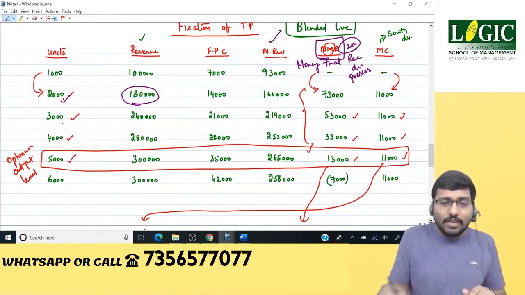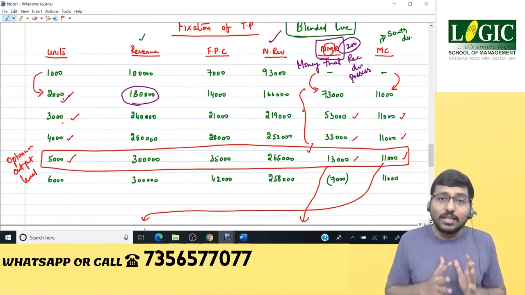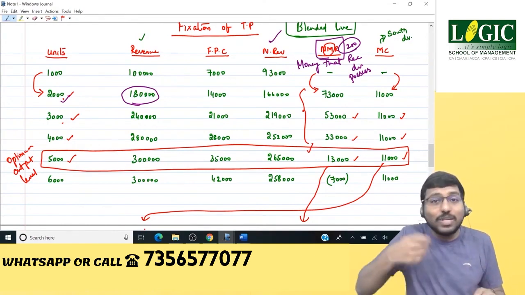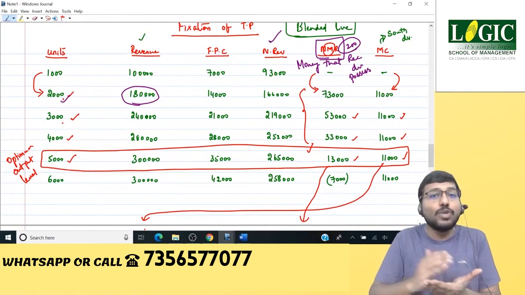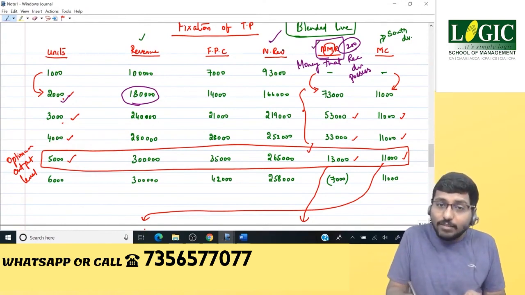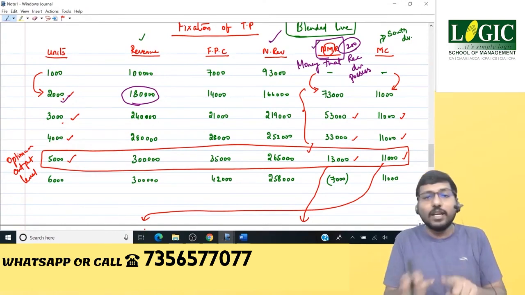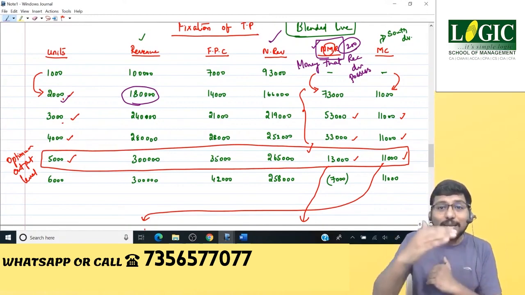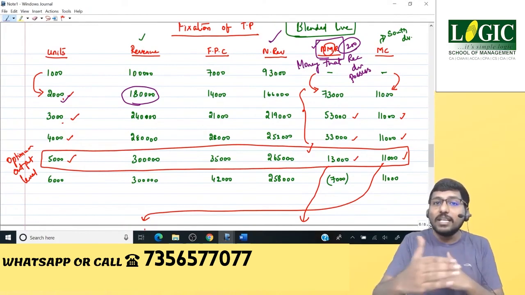Therefore, this net revenue tells you how much money the receiving division possesses, but it tells you in a cumulative way. I don't want cumulative numbers to take decisions. I want incremental numbers to take decisions. Therefore, from net revenue, NR, I've created NMR. NMR tells you the money that the receiving division possesses in an incremental way, so that it's easy for me to take decisions.